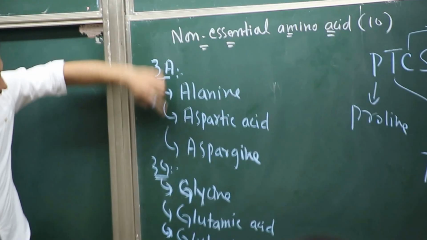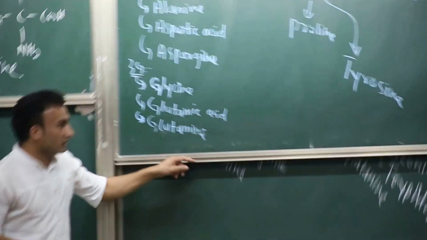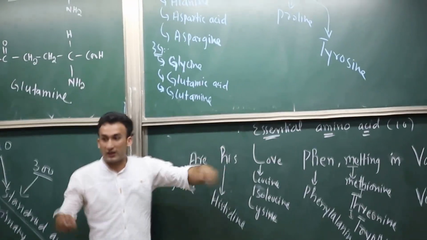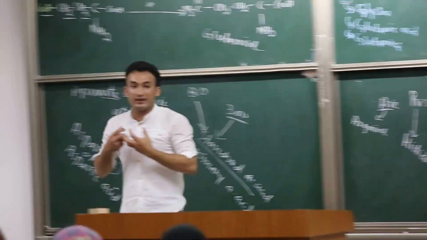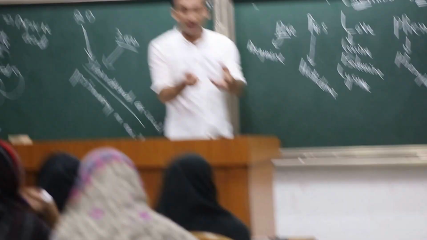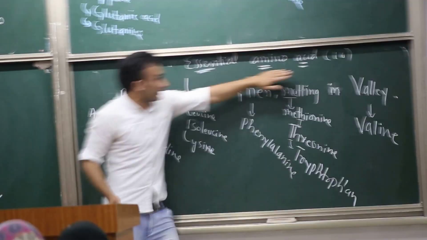So you have to remember 3A, 3G and 3PCS. That is the non-essential amino acids. Now let's talk about essential amino acids. Essential amino acids are those amino acids which our body cannot synthesize, and we must take them from the diet or food. So there are 10 essential amino acids.